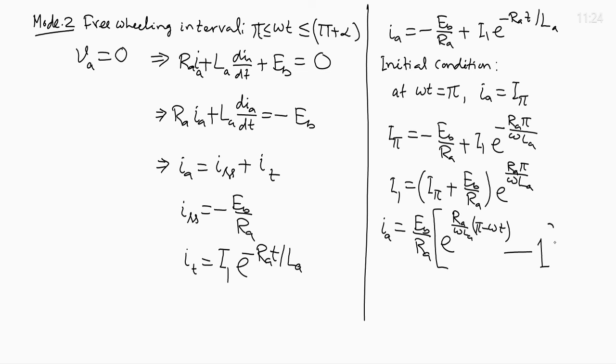This is one term, then the other term is plus I pi into e to the power R A by omega L A into pi minus omega t. This is the expression for mode 2. Then we have done the mathematical analysis to obtain the expression for the armature current I A.